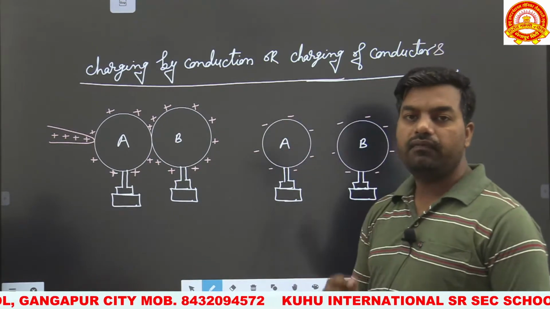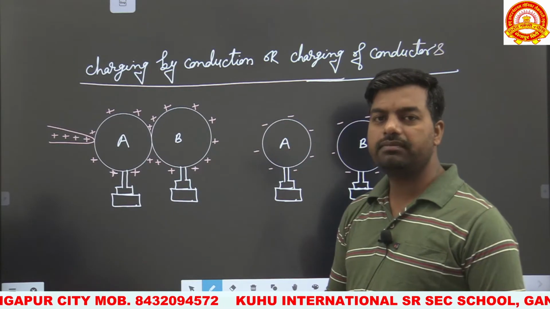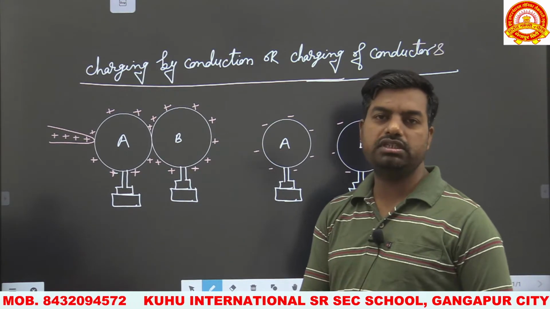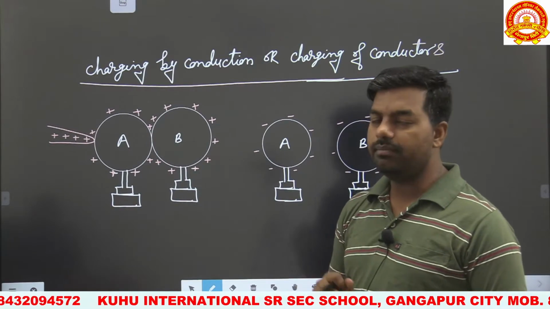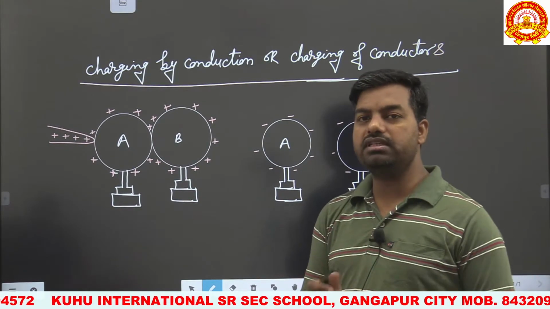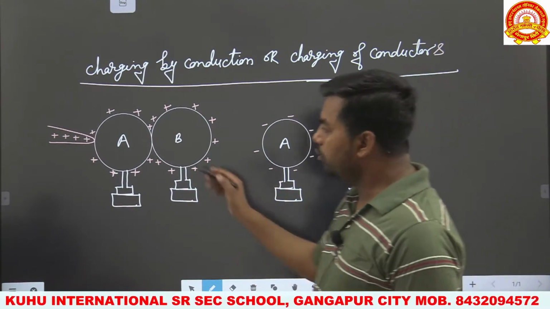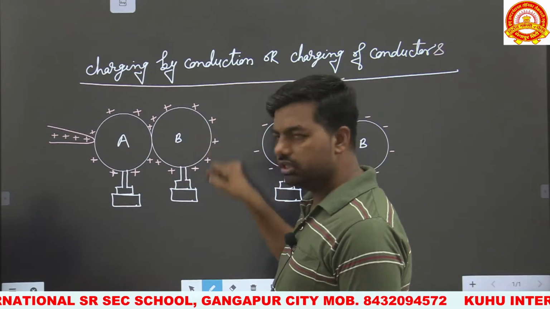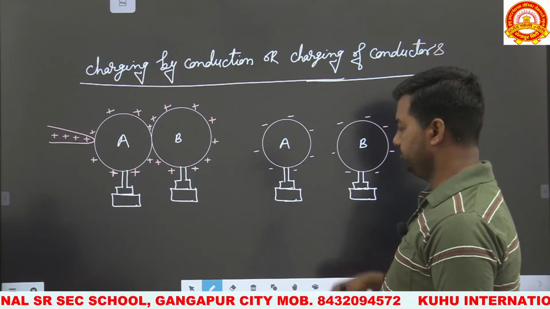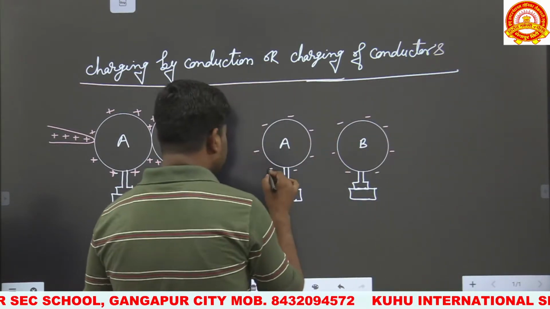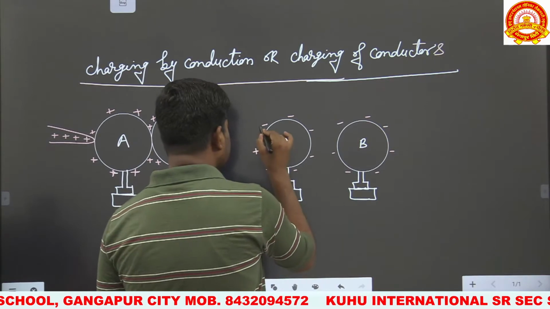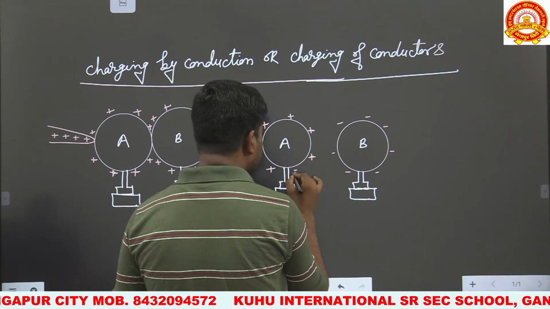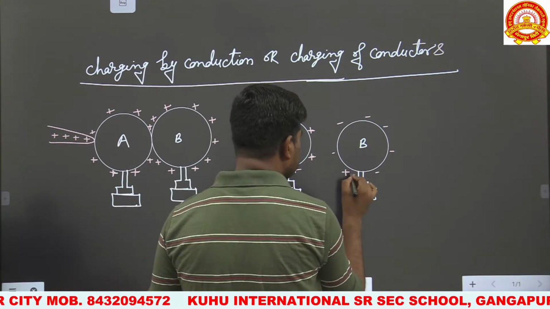Remember, the flow of negative charge takes place from lower potential to higher potential, that is, electrons flow from the lower potential side to the higher potential side, while the positive charge flows from the higher potential side to the lower potential side. When both bodies are separated, the same nature of charge on both bodies is uniformly distributed over their surface.